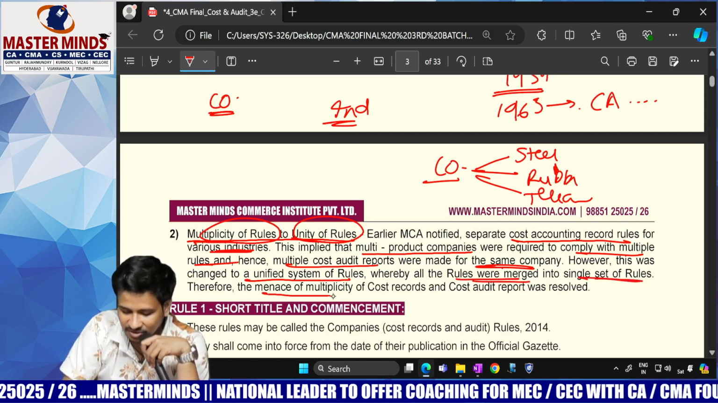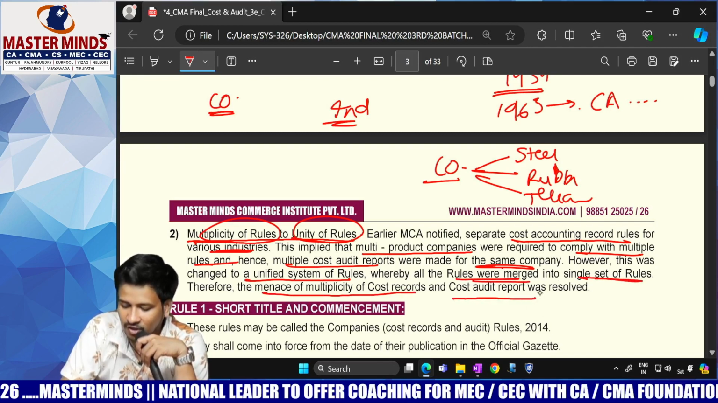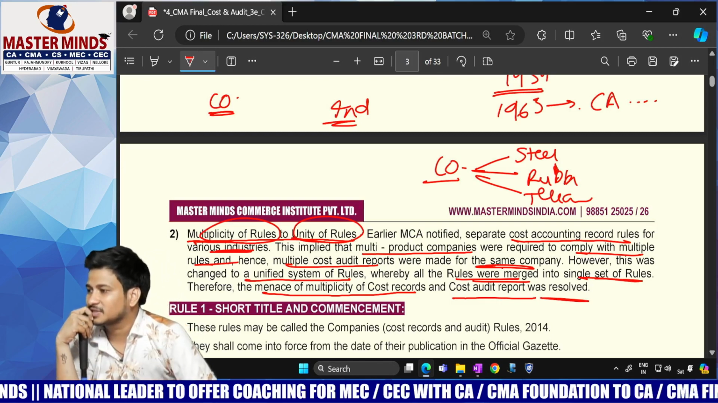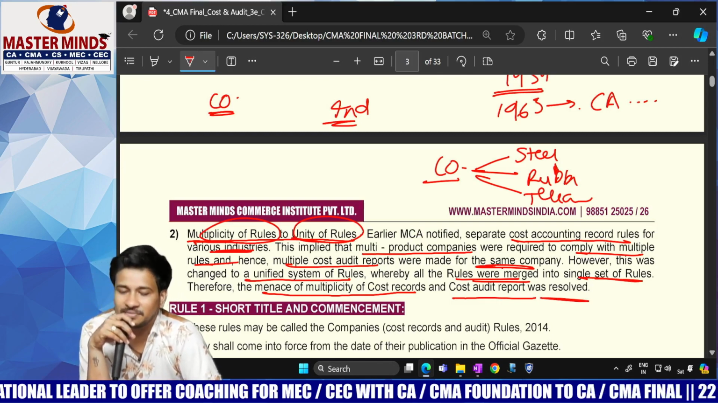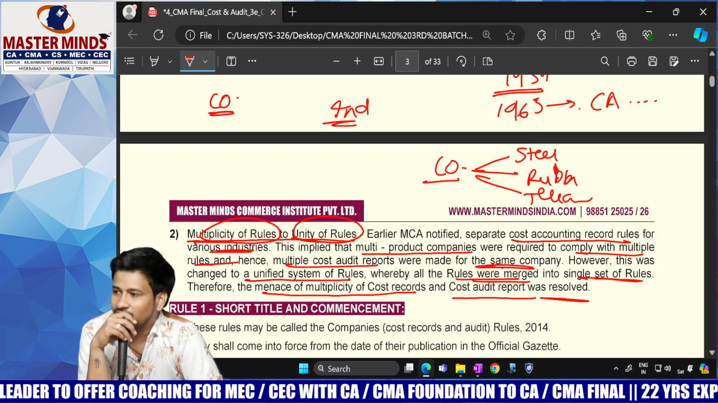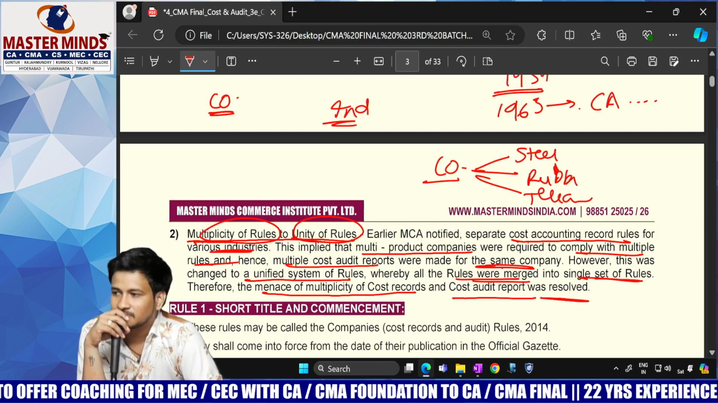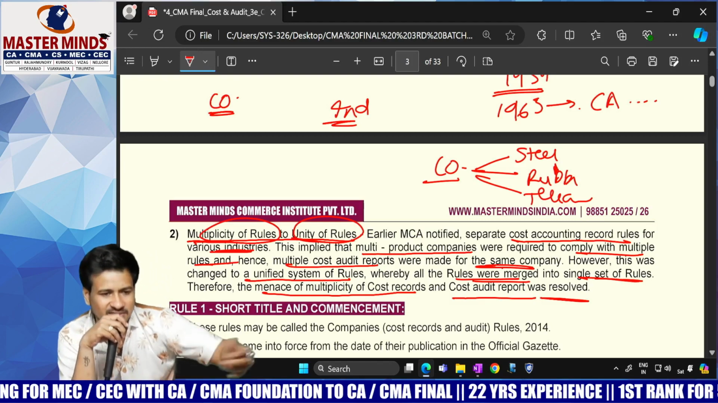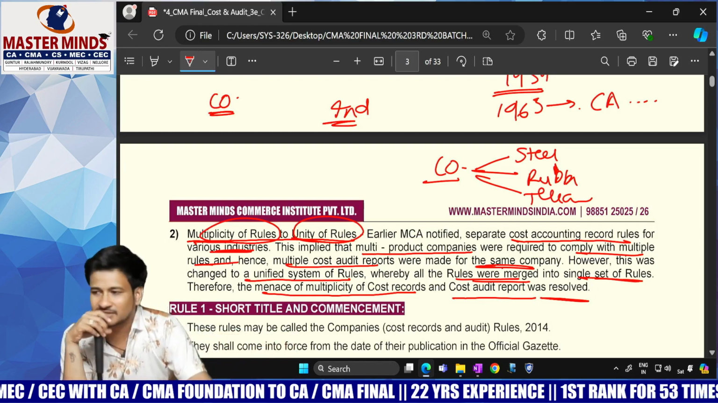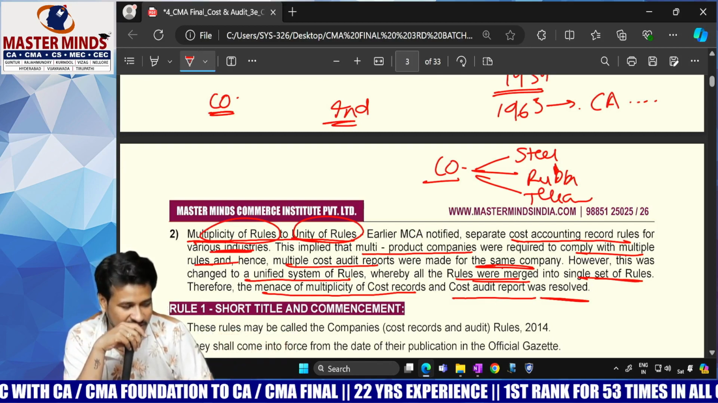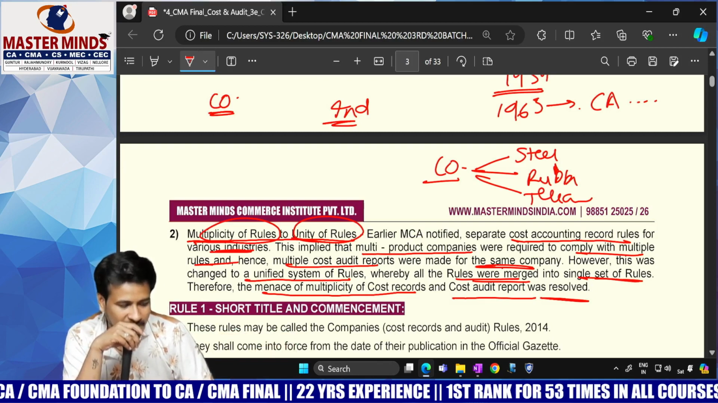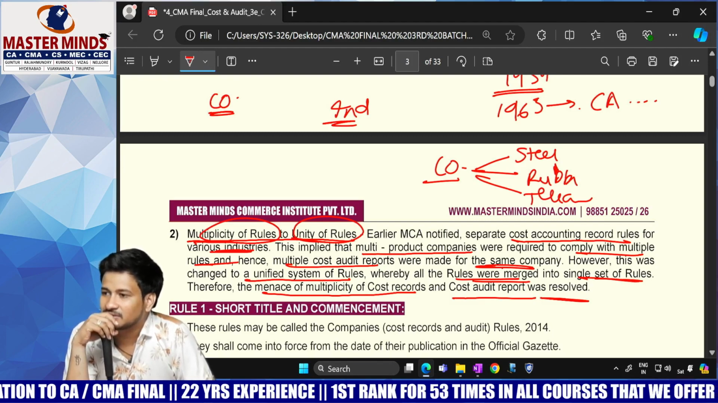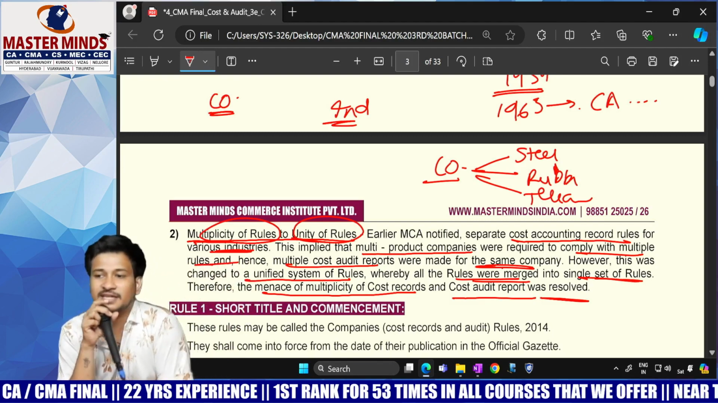Therefore, the menace of multiplicity of cost records and cost audit report was resolved. Menace is nothing but problem. Clear, everybody? What is rule number 1? Why have we shifted from old rules to new rules? Reason number 1: company specific to industry specific. Maybe existing rules are not sufficient for industry specific, and hence there is a need for change. Next, reason number 2: multiplicity of rules to unity of rules. Is the concept absolutely clear to each and every one?